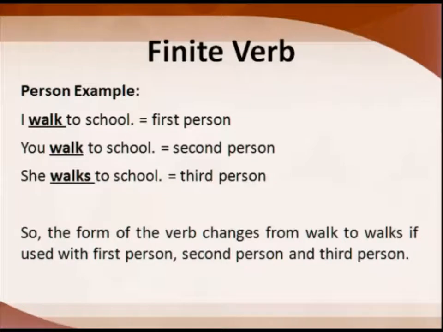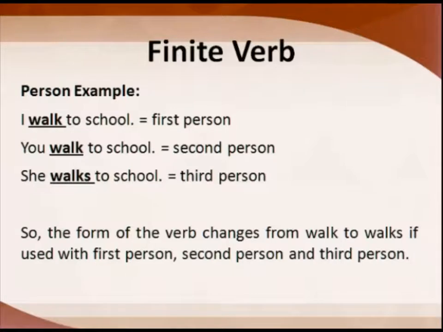So what did we say the definition of a finite verb? When the form of the verb changes according to the subject, singular, plural, we have proved it. Then tense, present tense, past tense and future tense, the form is changing. Then person, first person, second person and third person, the form of the verb is changing. Then if it changes, then such a kind of verb is called a finite verb. I think this is clear.